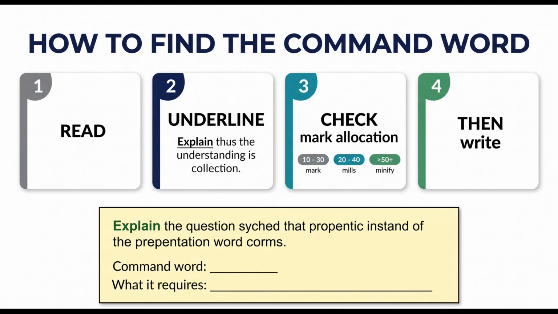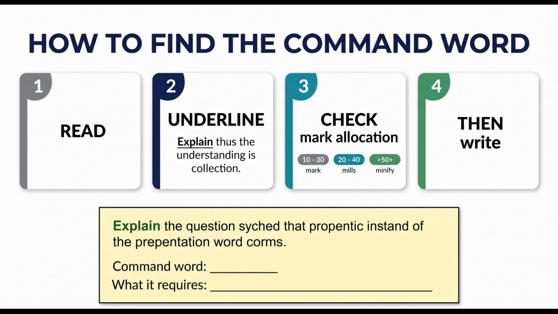So how do you apply this? 4 steps. Step 1, read the full question. Step 2, underline the command word. Step 3, check the mark allocation. 1 to 2 marks means a short, precise answer. 3 to 4 marks means an explanation with evidence. 6 to 8 marks means a full structure including a final judgment. Step 4, then write. Look at the example on screen.